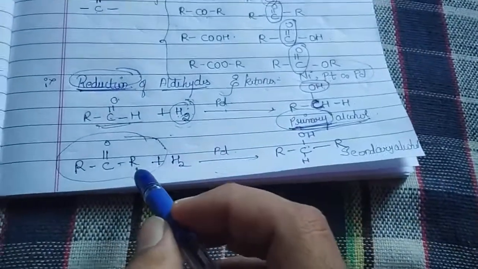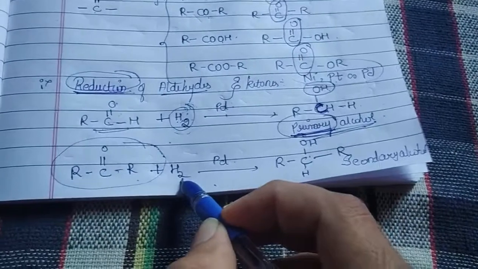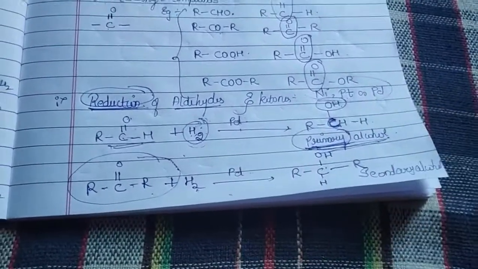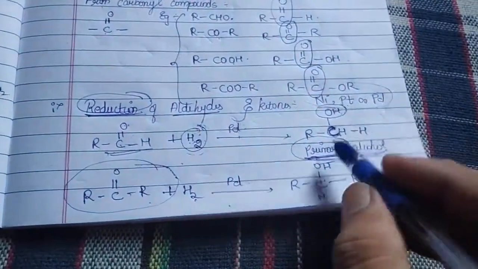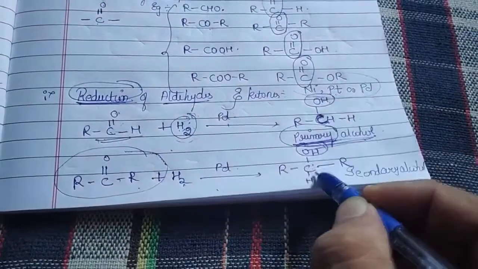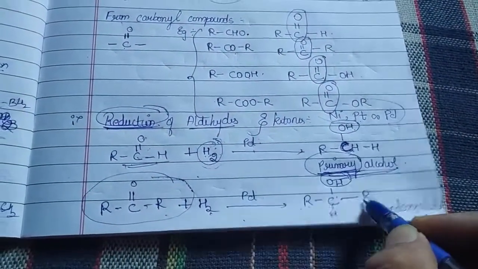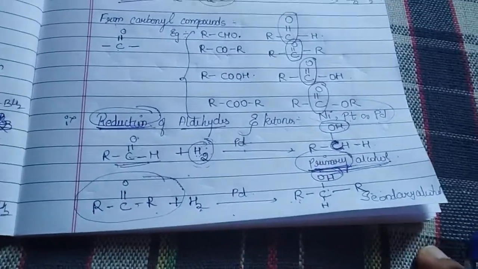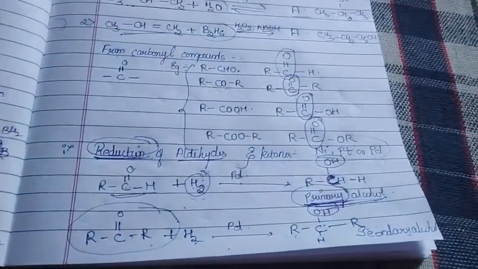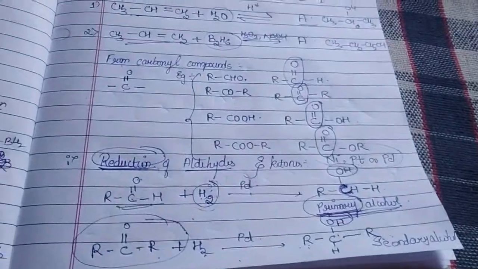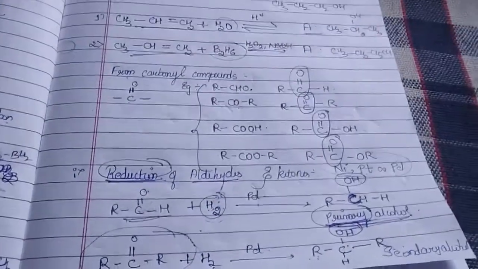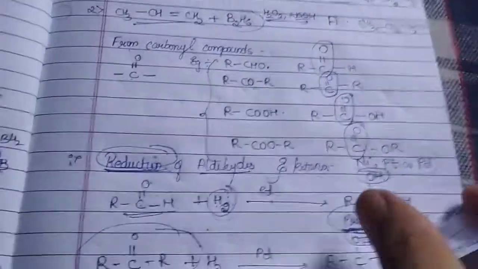Whereas whenever you are treating your ketone with hydrogen in the presence of a nickel, platinum or palladium catalyst, we are observing the hydroxy group is attached to the secondary carbon, that is, the carbon atom which is bonded to two other carbon atoms. Is that clear? So this is the major point one has to remember whenever you are doing a reduction of aldehydes or ketones. Let us take an example.